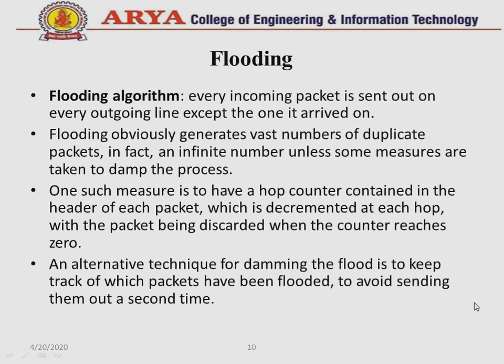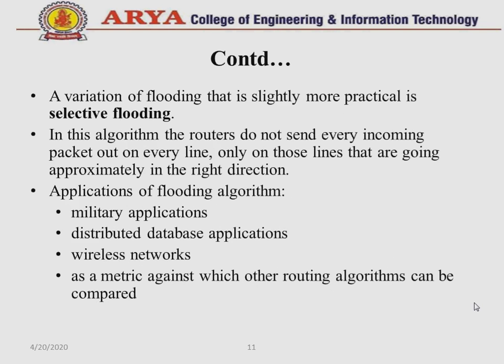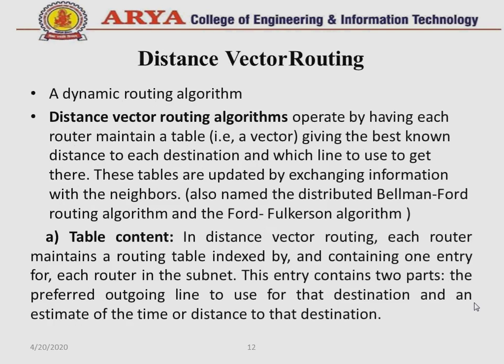An alternative technique for damming the flood is to keep track of which packets have been flooded, to avoid sending them out a second time. A variation of flooding that is slightly more practical is selective flooding. In this algorithm, the routers do not send every incoming packet out on every line, only on those lines that are going approximately in the right direction. Applications of flooding algorithms are in military applications, distributed database applications, and wireless networks, as a metric against which other routing algorithms can be compared.